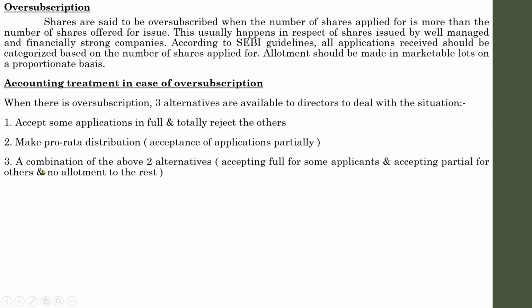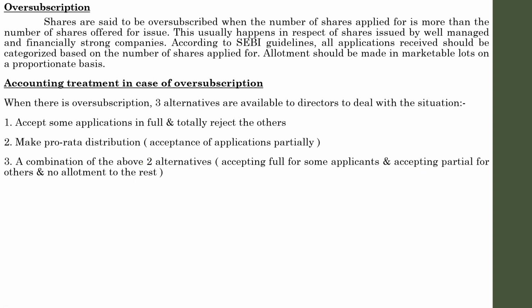That is, they follow a combination pattern. In this case, they are accepting full for some applications, accepting partial for some, and no allotment for others. In some conditions, the company may accept full and accept partial, and in the next case, the company may accept full, accept partial, and reject the rest. Sometimes the company follows the third method in two different styles.